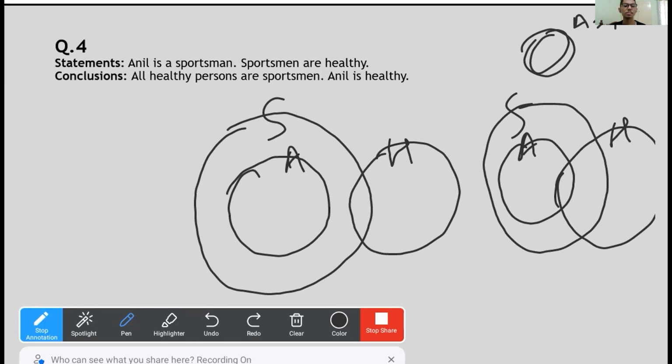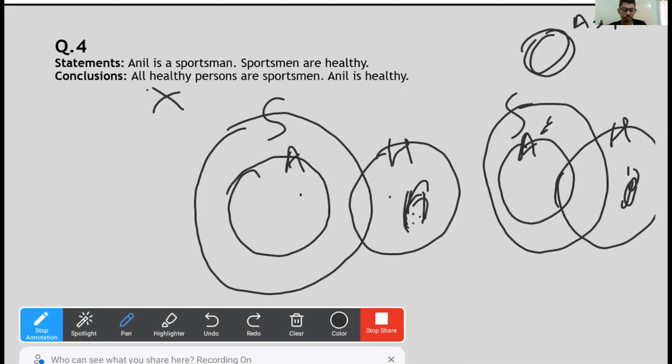Now we are going to the conclusions. All the healthy persons are sportsmen. None of the Venn diagrams says that. Here, we have a bunch of healthy people who are not sportsmen. Even here, right? So none of the Venn diagrams is supporting that. Even if one Venn diagram is not supporting it, we can say that the conclusion is wrong. So obviously, conclusion 1 is wrong.